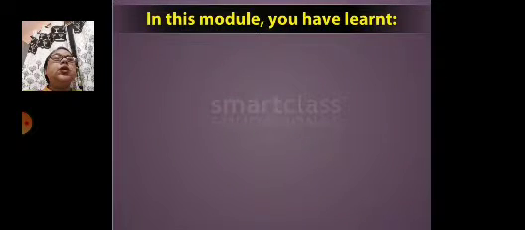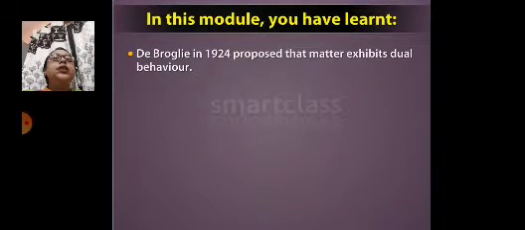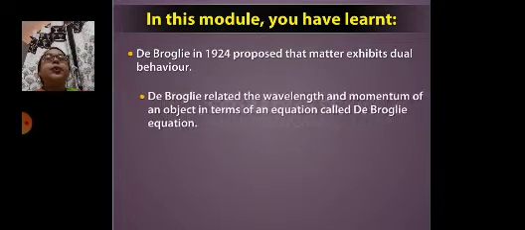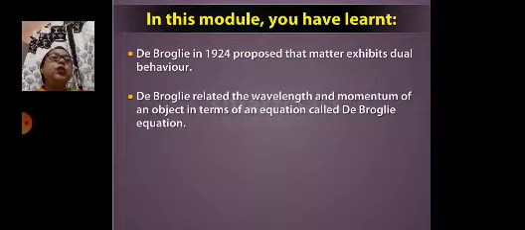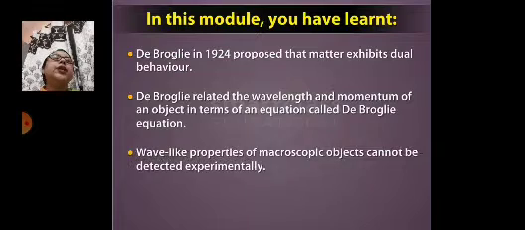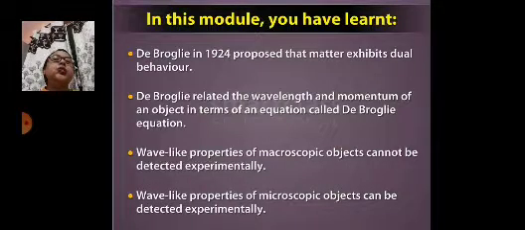In this module, you have learned that de Broglie in 1924 proposed that matter exhibits dual behavior, and de Broglie related the wavelength and momentum of an object in terms of an equation called the de Broglie equation, and the equation is lambda equals h upon p. Wave-like properties of a macroscopic object cannot be detected experimentally, and the wave-like property of a microscopic object can be detected.